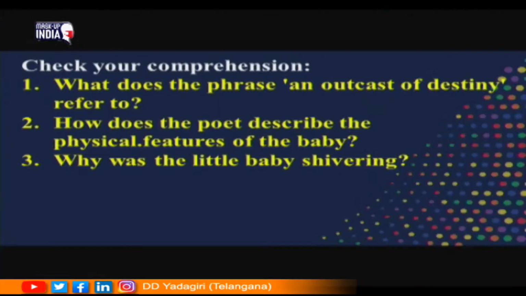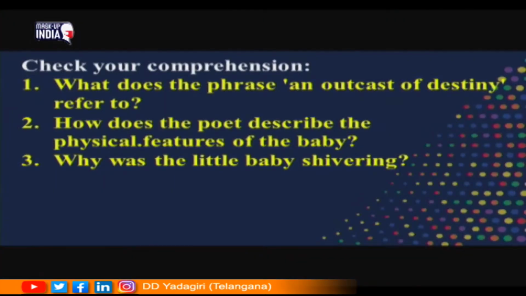Now, let us look at some of the questions on this second part. What does the phrase an outcast of destiny refer to? So, here an outcast of destiny is the term used by the poetess to describe the pathetic plight of the small baby who was abandoned to the garbage bin. The poetess says that the baby was left to the garbage bin and the baby was in its final stage of life.